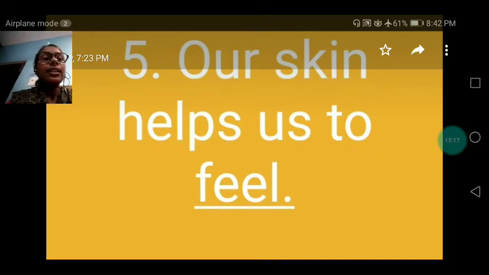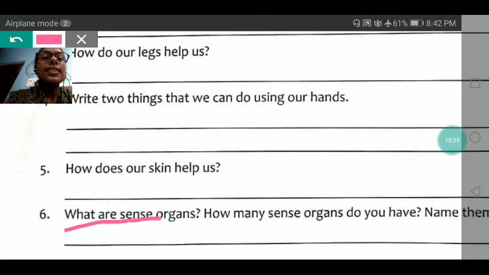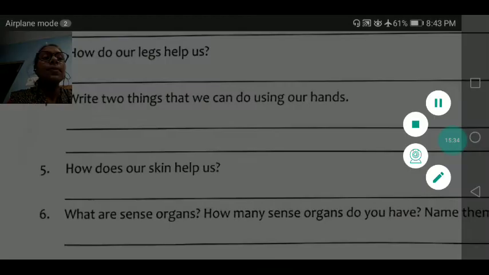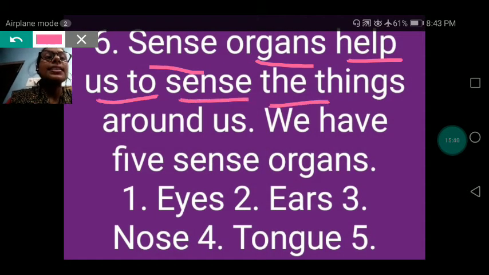Okay? Next, the sixth question is, what are sense organs? How many sense organs do we have? Name them. And the answer is, sense organs help us to sense the things around us.